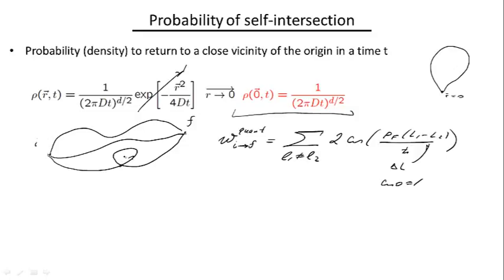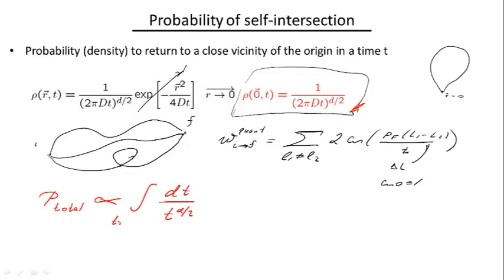And so what we're trying to figure out now is how probable it is for us to actually get this self-crossing trajectory at all, and this is determined by this equation. But this tells us the probability density to return to an original point in a particular time t, while what we're interested in is any self-intersection. It doesn't have to occur necessarily in this particular time t. It has to occur at some point. So in order to calculate the total probability, which I will denote as p subtotal, I have to integrate this expression over time from some minimal t to some maximal t.